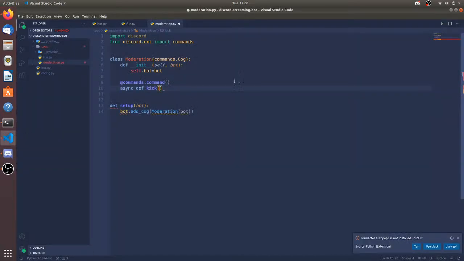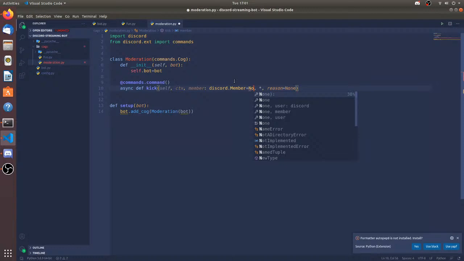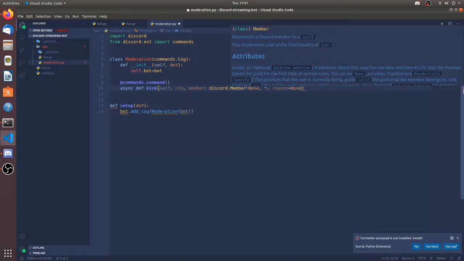So let's do kick, self, ctx. Member is going to be discord.Member, not user, since I only want the member object. Then I'm going to take reason equals None, and I'm setting the default value of member to be None, because if it's None, then the bot can say, who the hell should I kick?